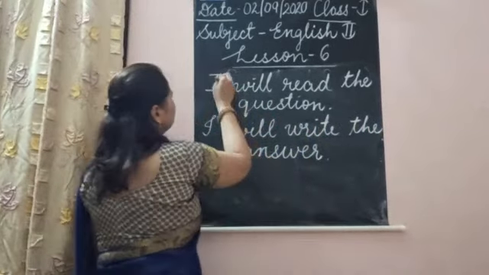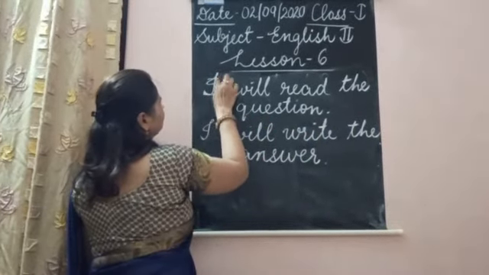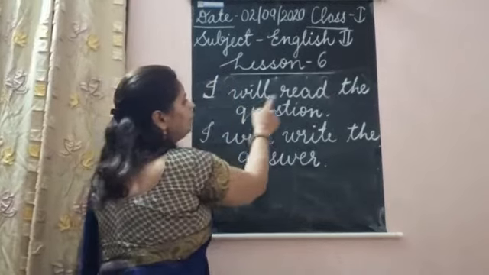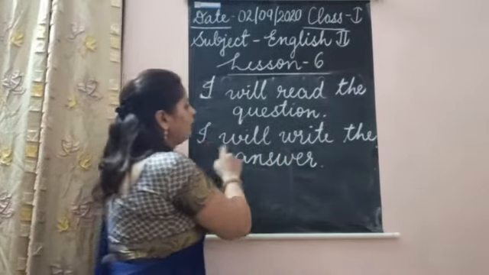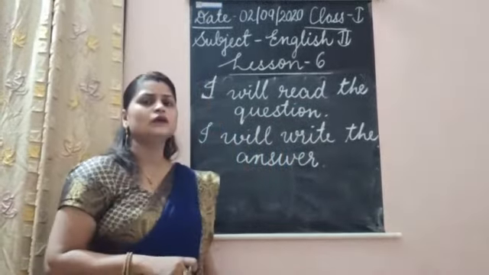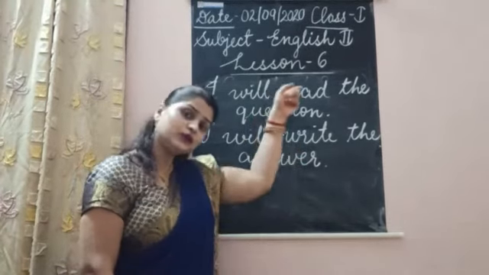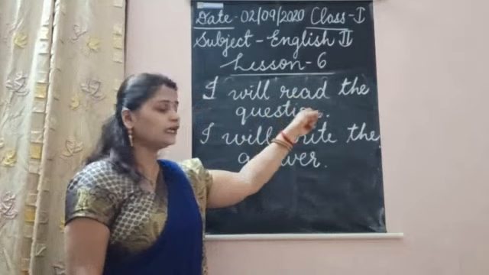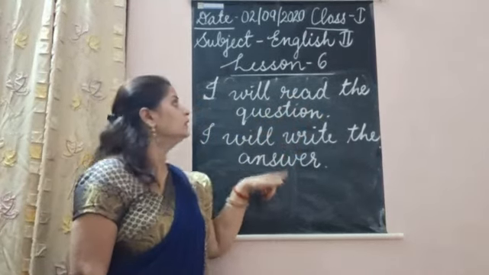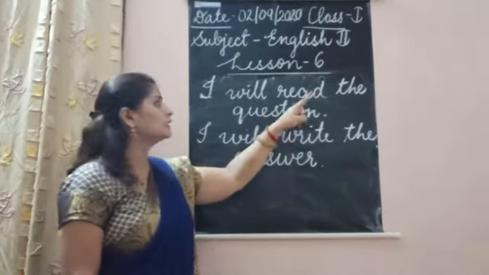Okay, what is written? I will read the question. I will write the answer. So what you do first? First you read the question and then you write the answer.